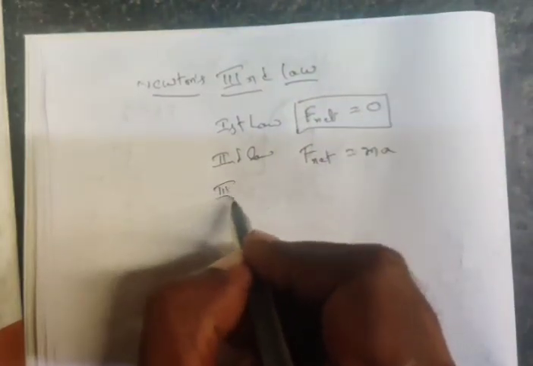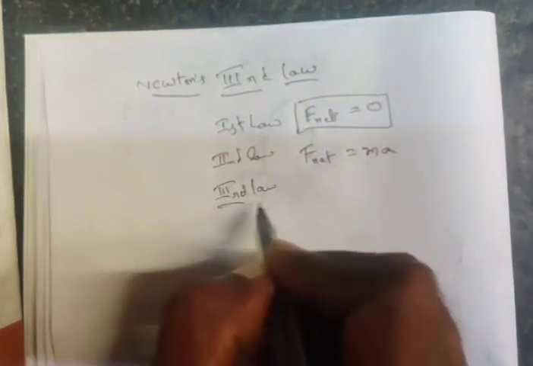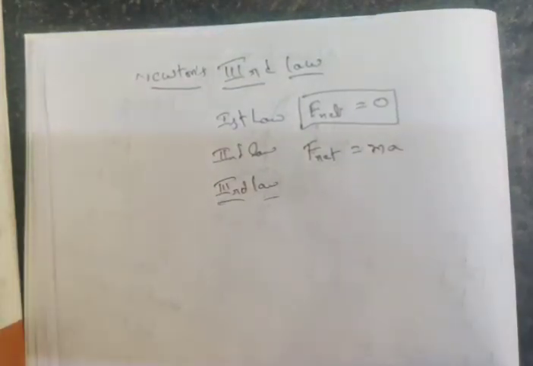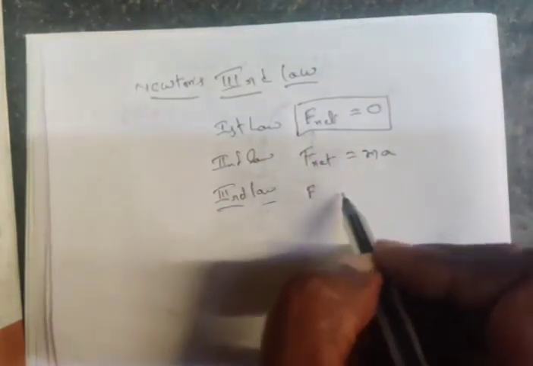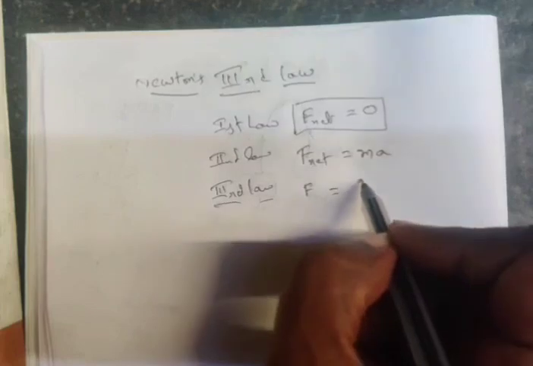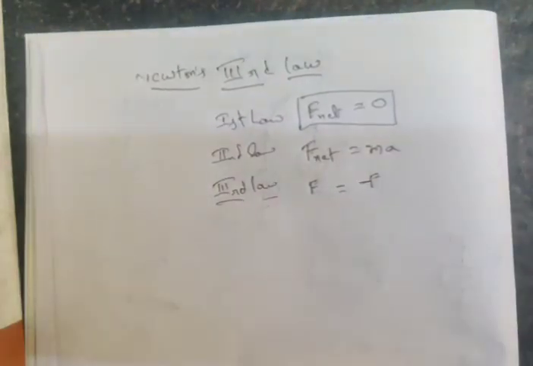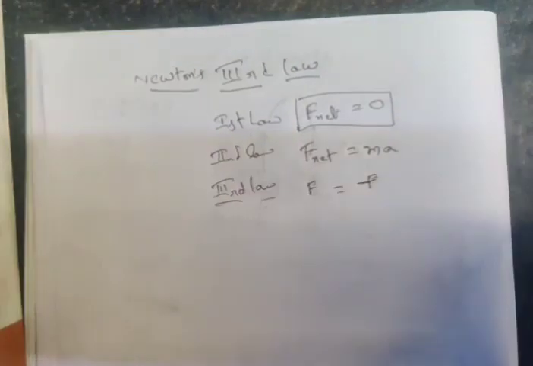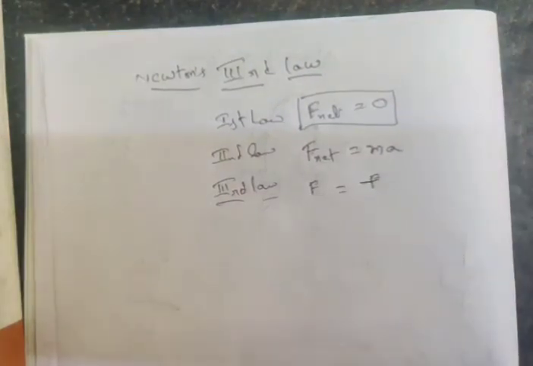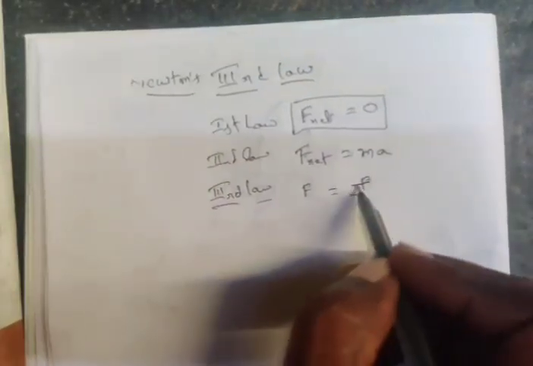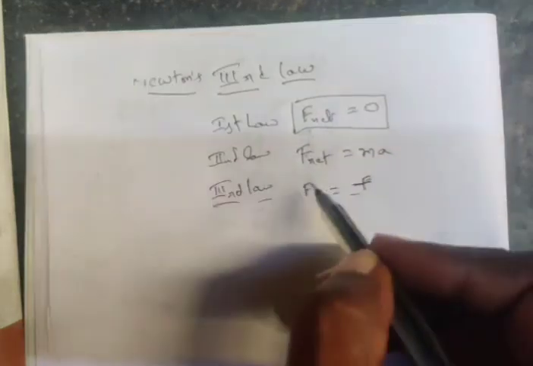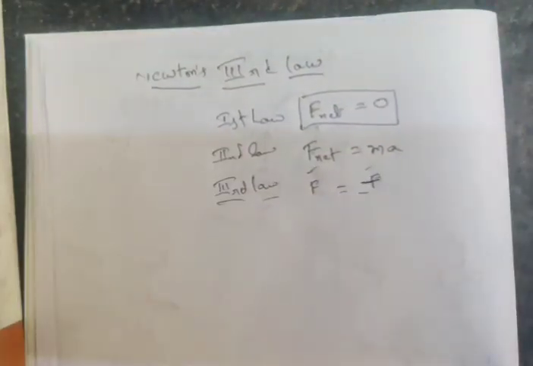Now when it comes to the third law, what is the third law? The third law is nothing but for every action there is an opposite and equal reaction. If you apply some force on a body, the other body automatically exerts some force on this body in the opposite direction. If you are exerting some force on a body, that body will also exert some force on you, acting in the opposite direction.